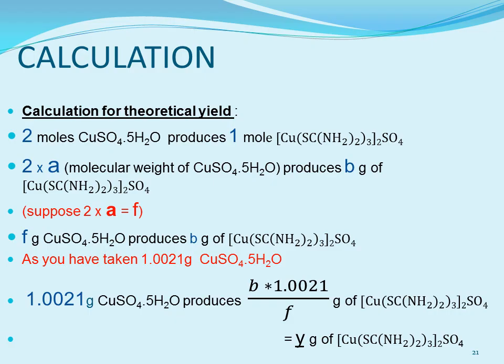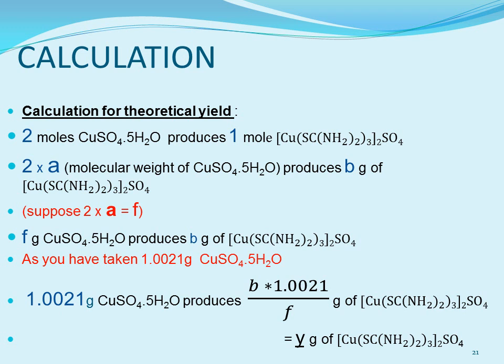So 2 multiplied by its molecular weight gives you the weight of 2 moles of copper sulfate, which will produce B gram of complex. Where did B gram come from? B gram is the molecular weight of the complex, which you saw in the observation in the last slide. Now F gram of copper sulfate produces B gram of complex. Where did this F come from? When 2 was multiplied by A, that is the molecular weight of copper sulfate pentahydrate.